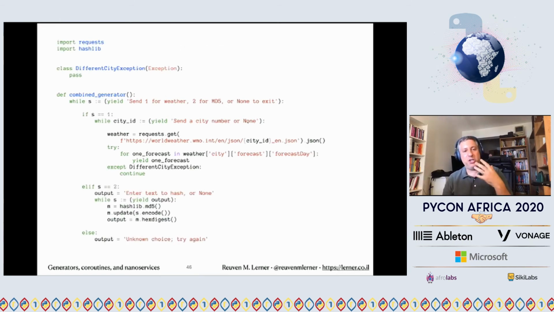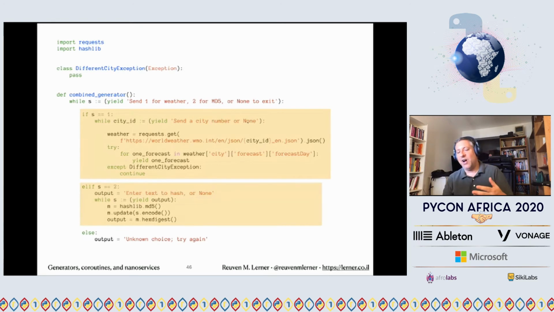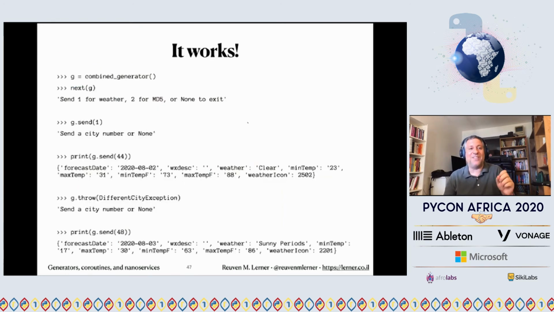I'm going to have this huge honking combined generator, and it's going to do what we had in our previous two generators. It's going to say while s equals yield, send 1 for weather, 2 for MD5, or None to exit. So if the person sends 1, then we're going to start doing our weather forecasting. If they send 2, then we're going to do our MD5 hashing. Oh, wait, does this work? Actually, it does work. It's a terrible idea, but it works. As I like to say, unfortunately, it works.